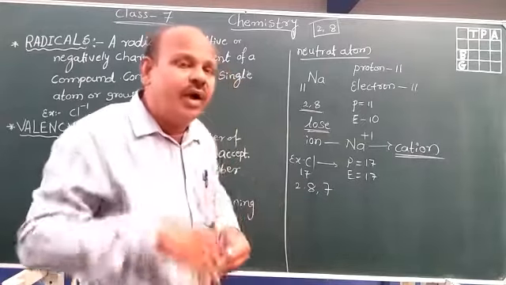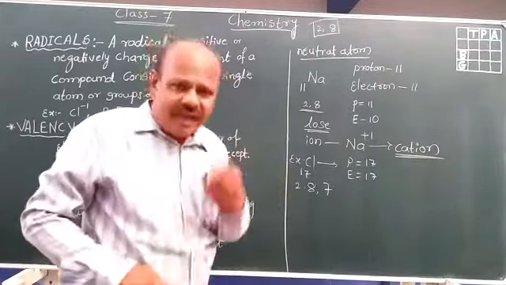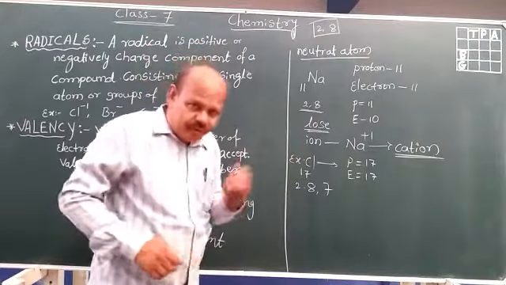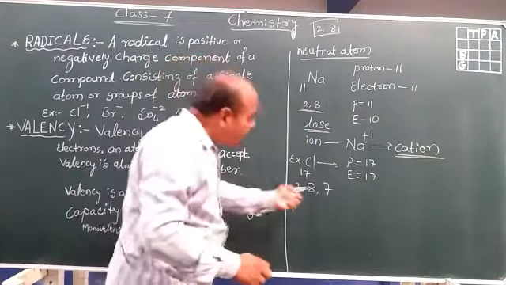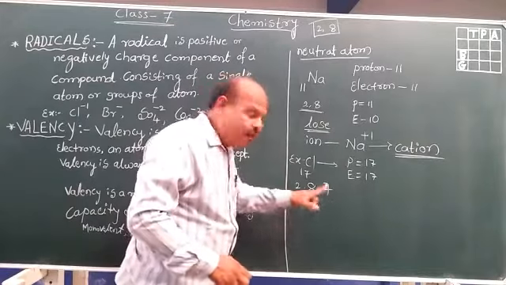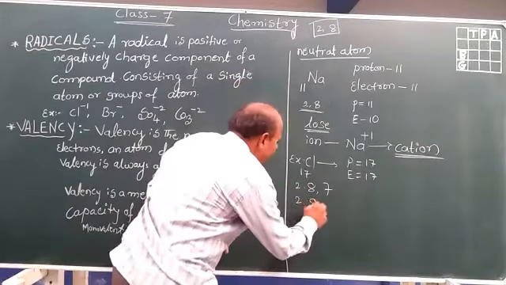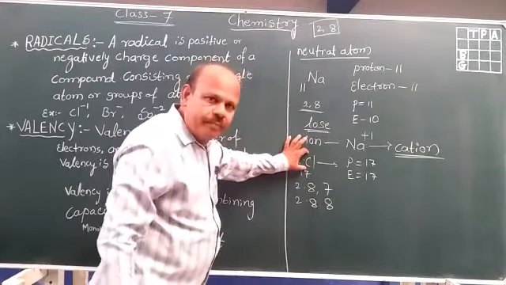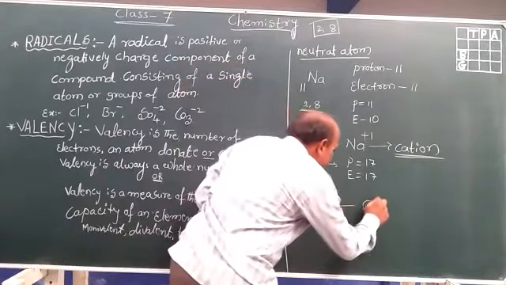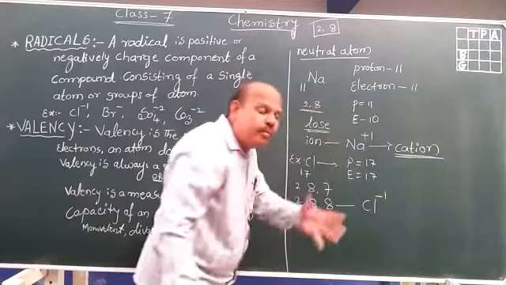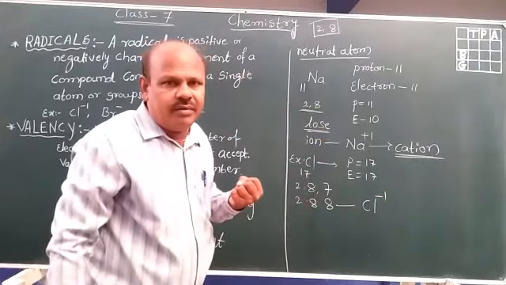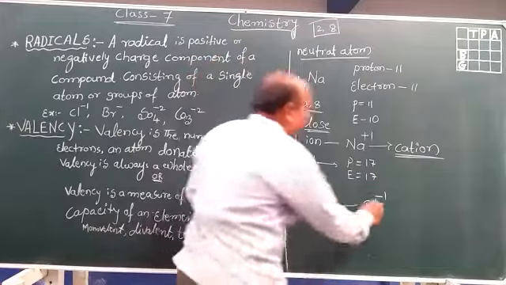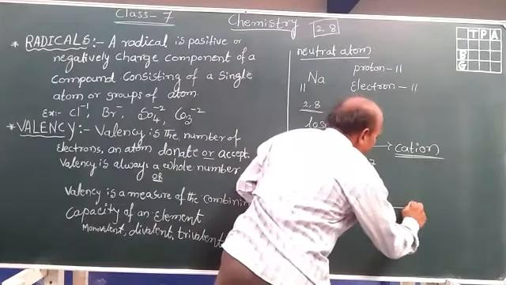How many electrons are required? 1 electron should be accepted. By gaining one electron, it becomes 2, 8, 8, and it becomes Cl minus 1. It is known as an anion.